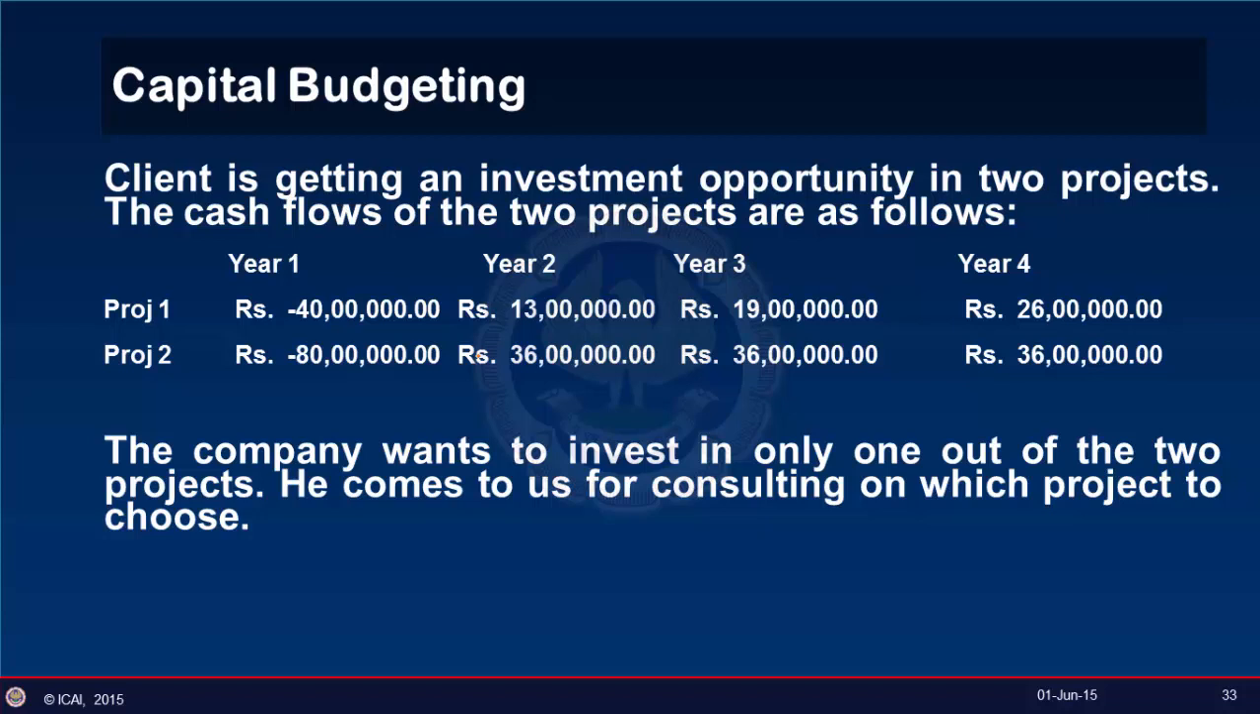Whereas in the second project, he invests rupees 80 lakhs, and in the first year there is an inflow of 36 lakh rupees, and then in year 3 again there is 36 lakhs and 36 lakhs. So the inflows are even in this case. The company wants to invest only in one out of the two projects, and he comes to us for consulting on which project to choose. Now to compare these two projects, we need to find the internal rate of return of both the projects to assess which is most profitable.